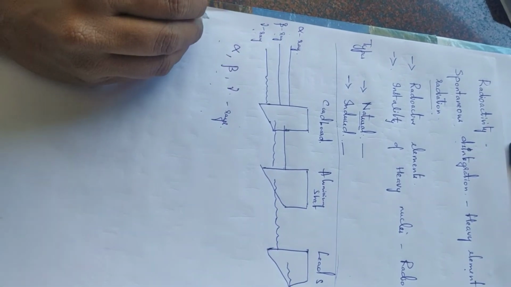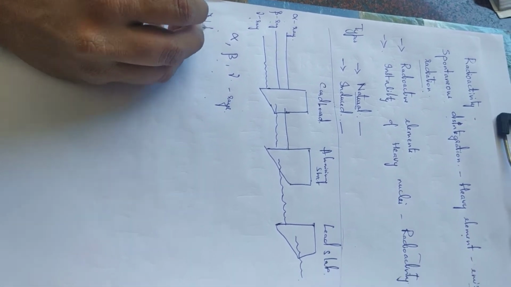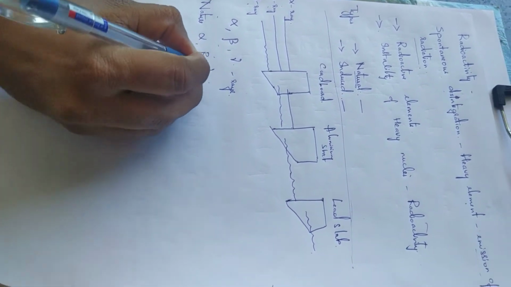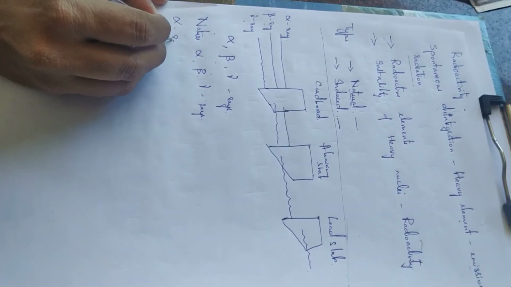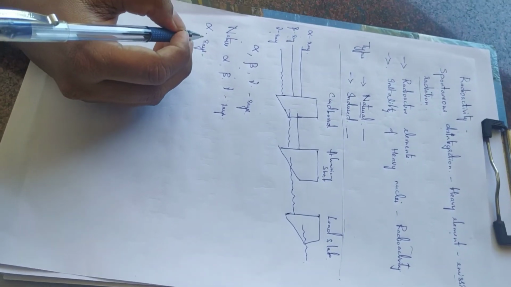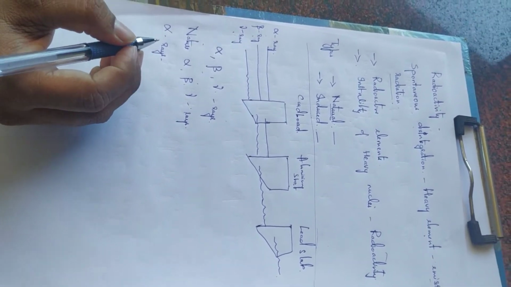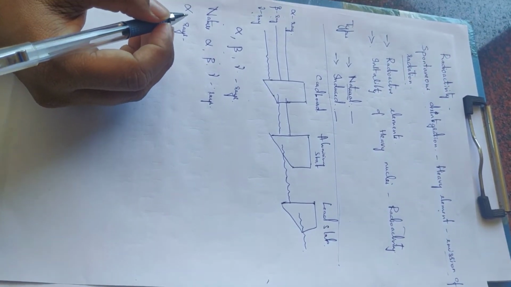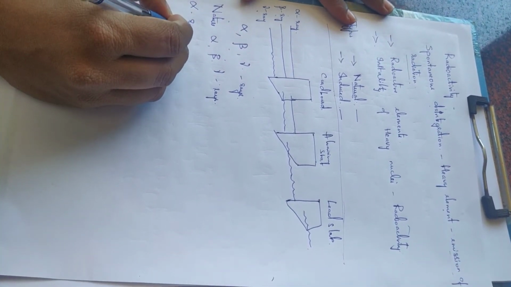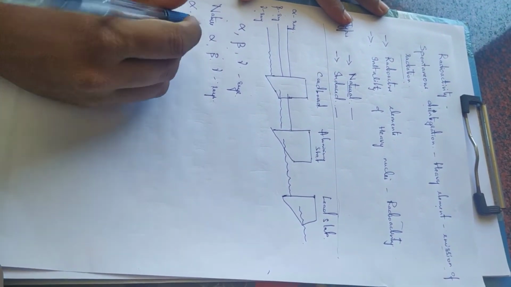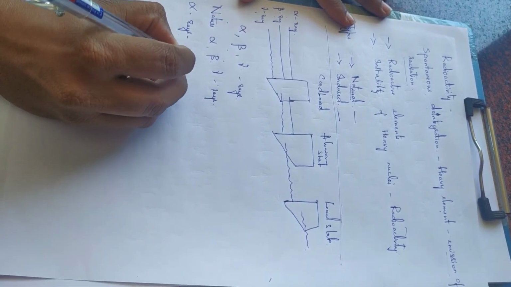Now let's see about the nature of alpha, beta and gamma rays. What is the nature of alpha rays? Let's see that first. Nature means its properties. Alpha rays or alpha particles have been identified as helium nuclei.